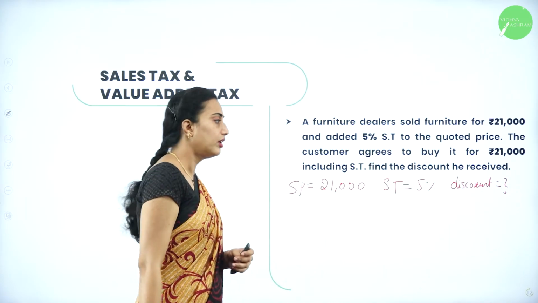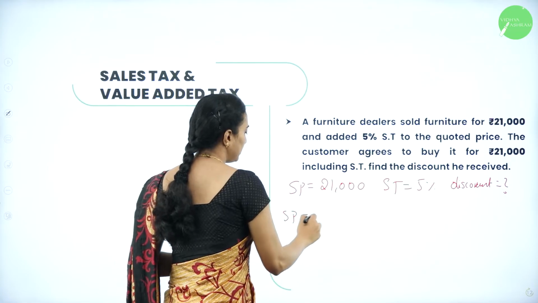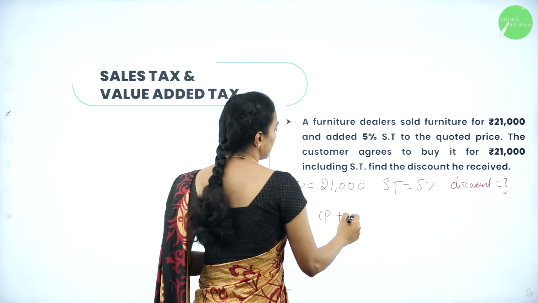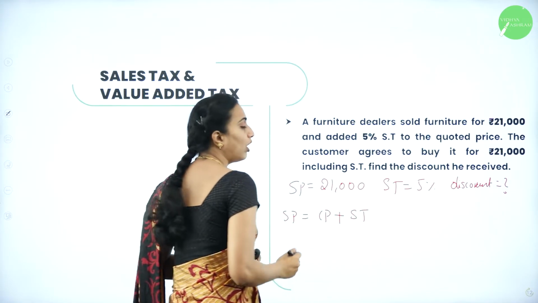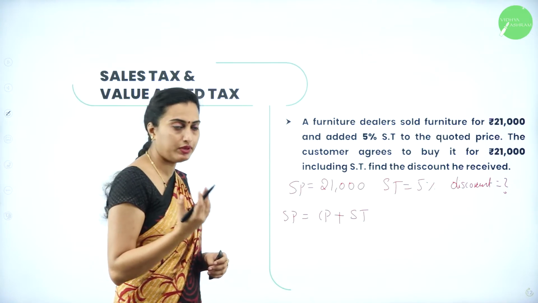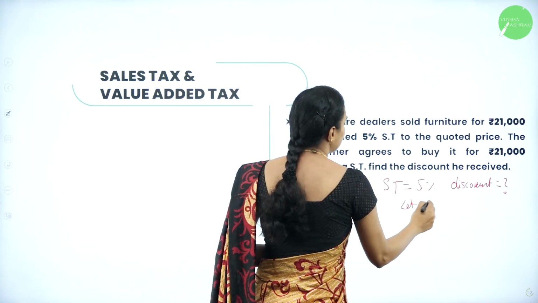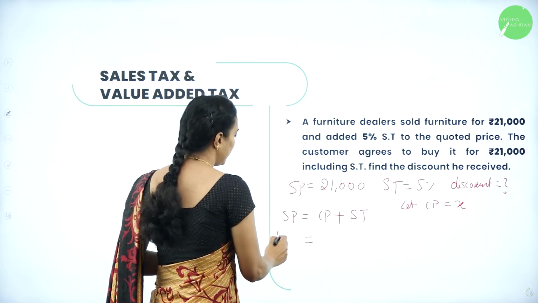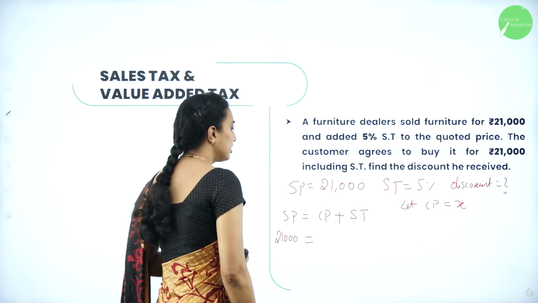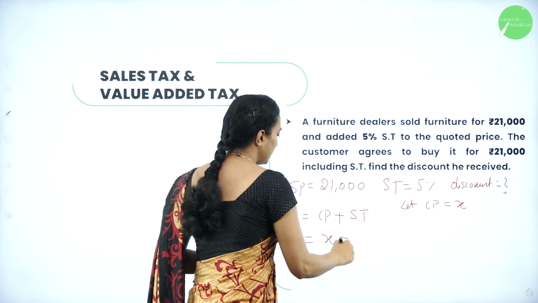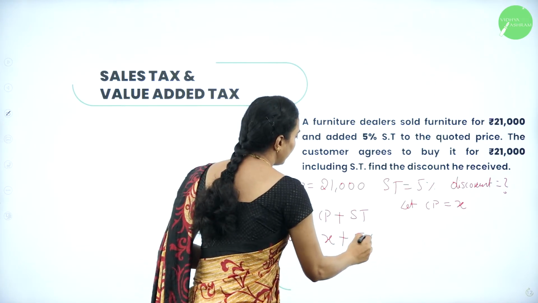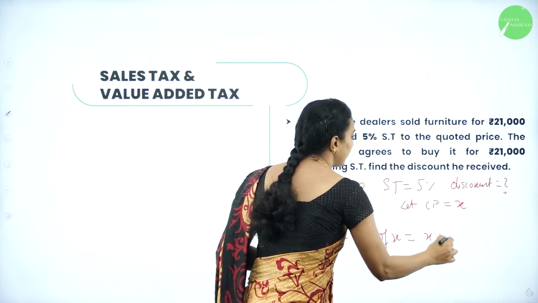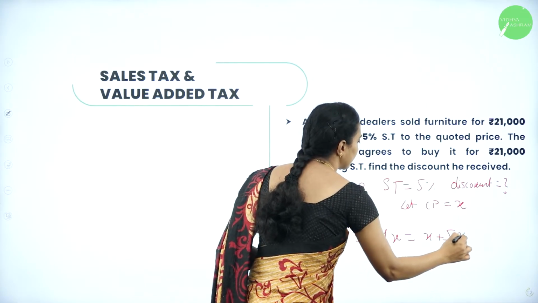Now you know that selling price is equal to cost price plus sales tax on cost price. Let cost price be x. SP they have given as 21,000. CP we don't know, x plus 5% of x, which can be written as x plus 5 by 100 into x.